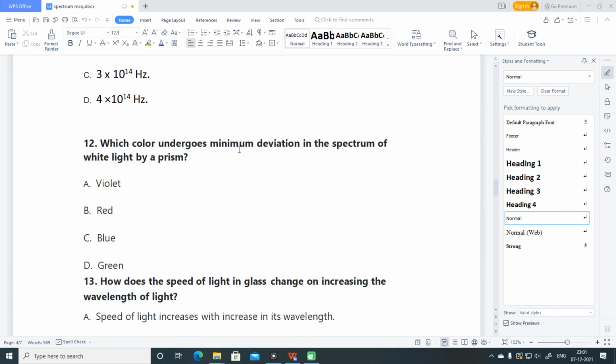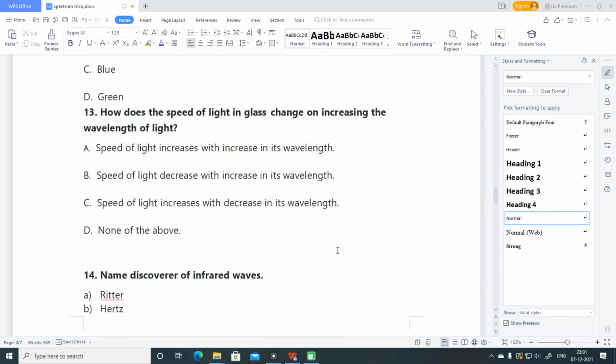Which colors undergo minimum deviation in the spectrum of white light by prism? C. Minimum deviation. Longer the wavelength, lesser will be scattering or deviation. So whichsoever color is having longer wavelength, it will deviate less and it will scatter less. So out of all these, red is having maximum wavelength, so it will deviate the least.